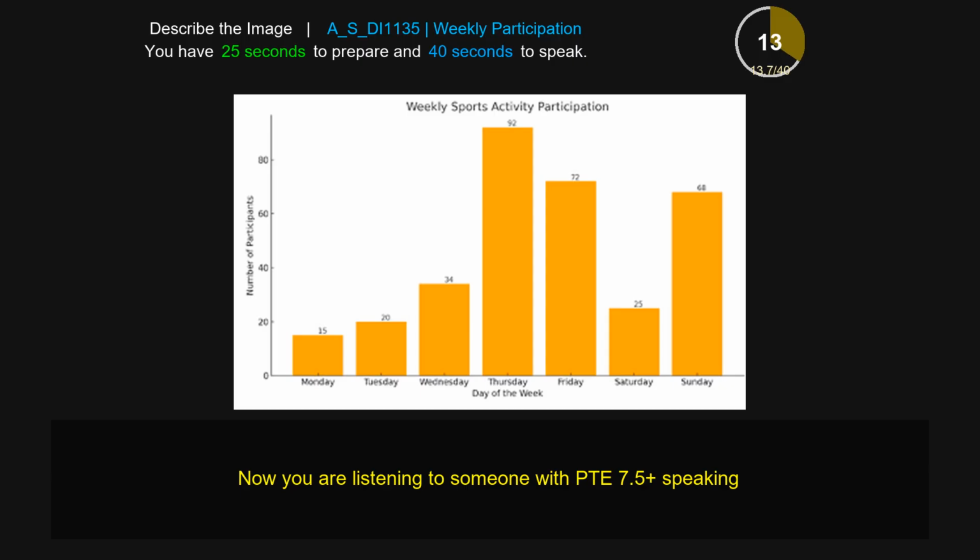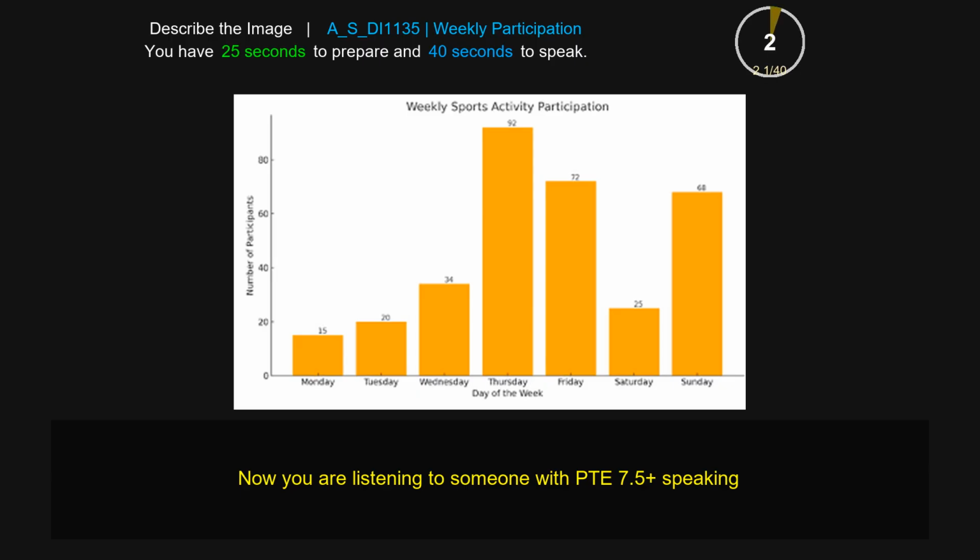The highest percentage belongs to the day Thursday with 92, while the lowest is Monday with 15. It can be seen that Friday has 72, which is higher, followed by Sunday with 68. Overall, this shows weekly sports activity participation.